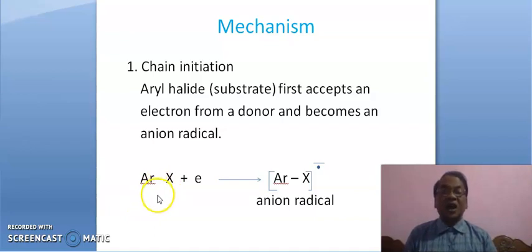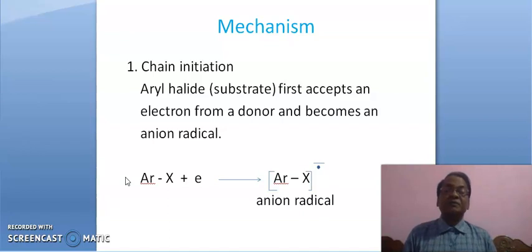Our substrate is chlorobenzene. Then we want to present the SRN1 mechanism with reference to the aromatic nucleophilic substitution.